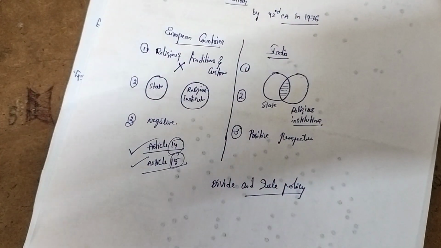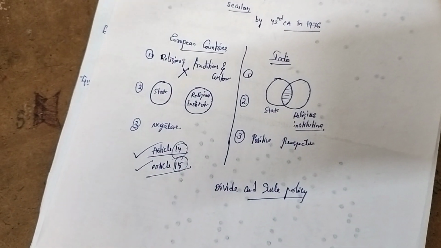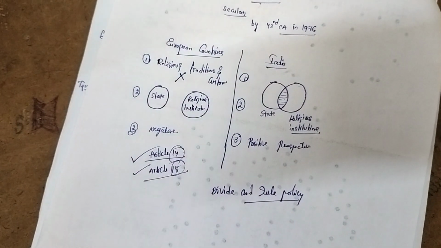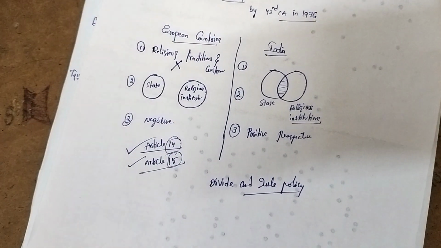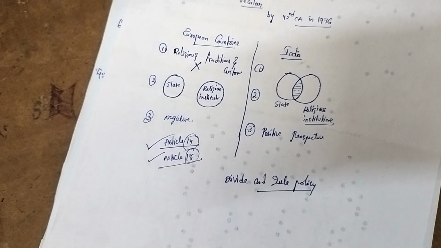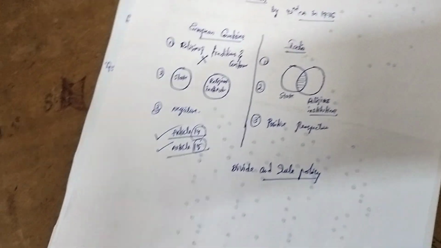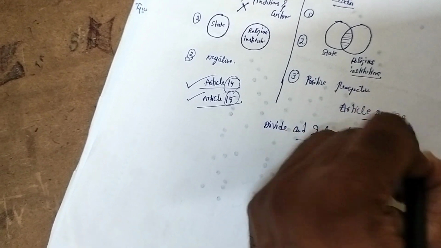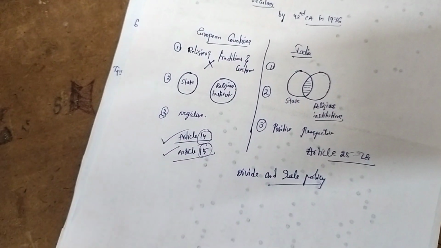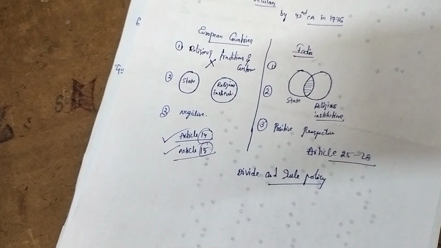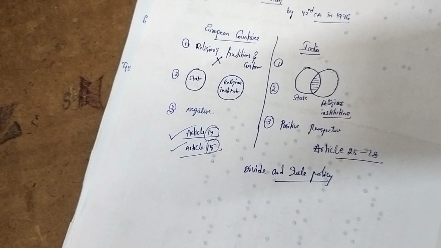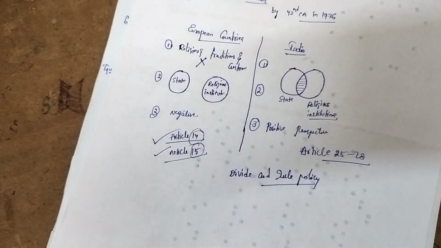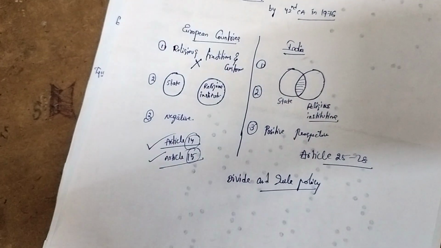I told one of the words: India has given the choice to protect the fundamental rights, which is the right to freedom of religion, the right to practice, to profess, and to propagate religious beliefs, which are in Articles 25 to 28, which represent the nature of a secular state. Okay, this is the comparison between the European countries and Indian secularism.